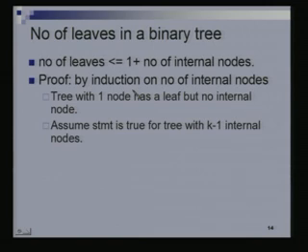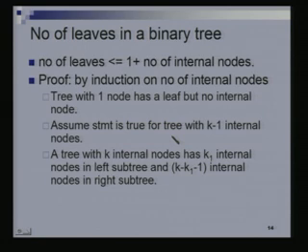So we will assume that the statement is true for all trees with less than or equal to k minus 1 internal nodes. Right? So this should actually read as: the statement is true for trees with at most k minus 1 internal nodes, not just k minus 1, but anything even less. So we will now prove it for a tree with k internal nodes.